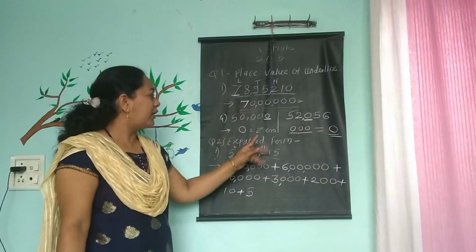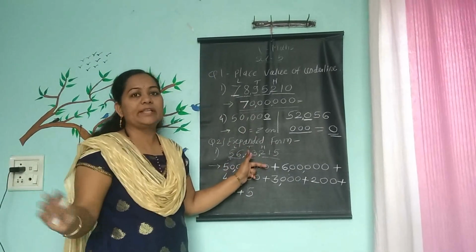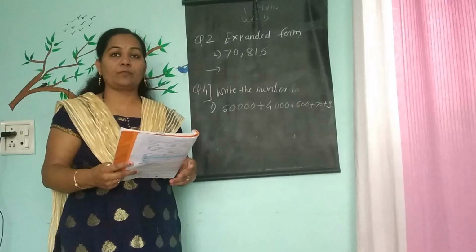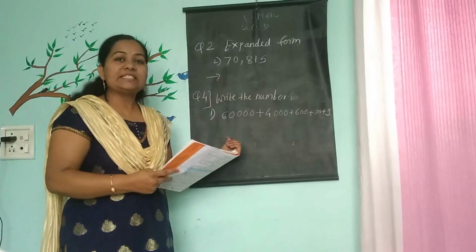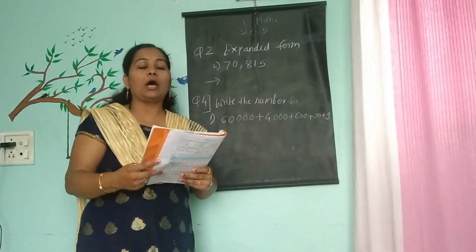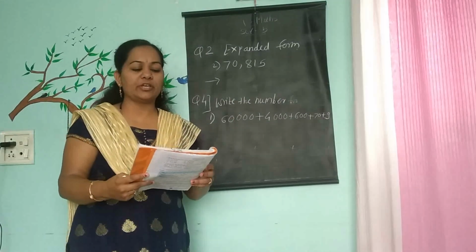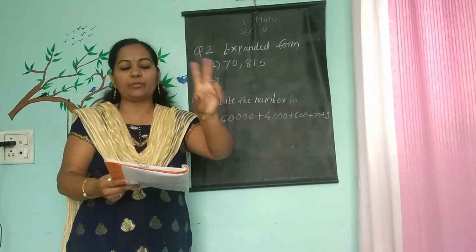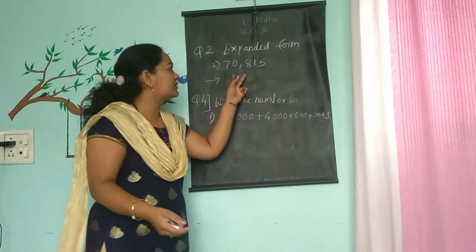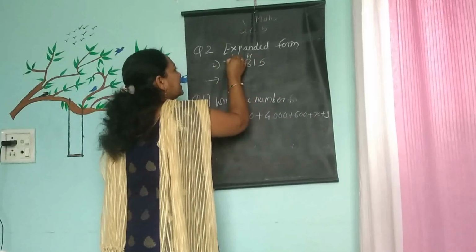I will take one more example of expanded form so you can solve the remaining rest. See properly. So students, in the previous example we saw how to split the number and how to write that in the addition form. One more example of the same question, I will take question number 2. Second problem we will look here. See students, we split the number, so it is a 100 place and it is a 1000 place.